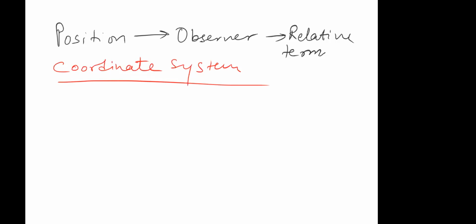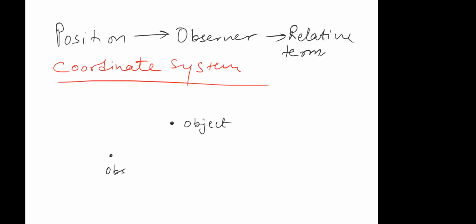What we do is, let's say I have fixed my observer. It's at some corner of the room or anywhere, on earth or anything. Once I have fixed my observer, I'll keep my observer, let's say, at this point. So this is the point where my observer is, and let's say this is the point where my object is, right? So I have defined the location of my observer and the location of my object. Now, if I have to define the location of this object with respect to the observer, then a coordinate system is a tool to specify the location of our object with respect to an observer.